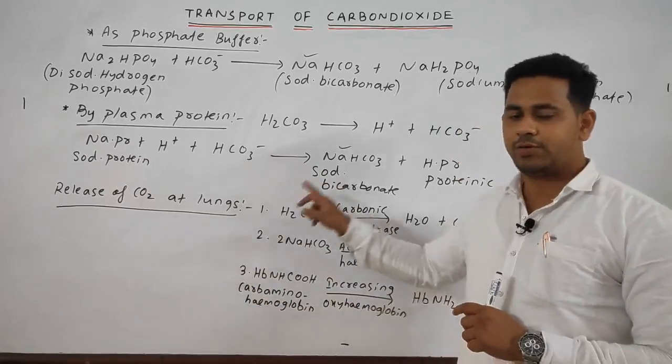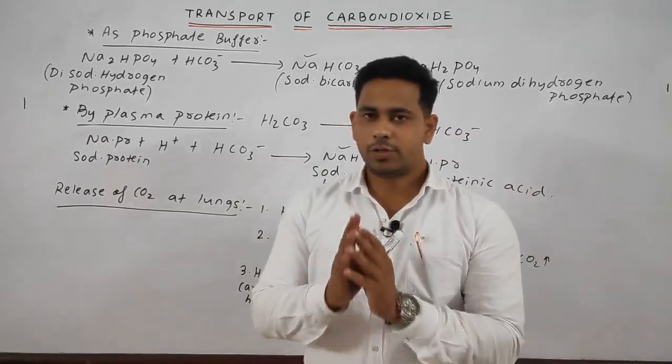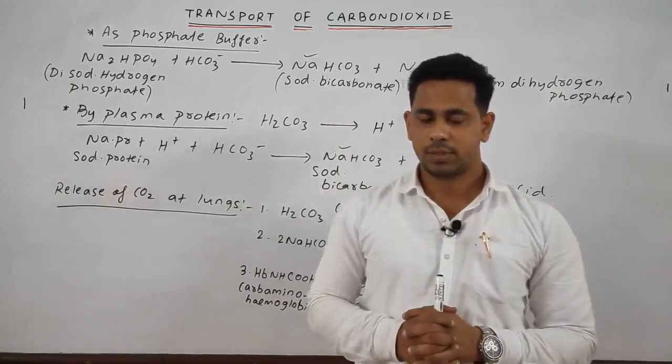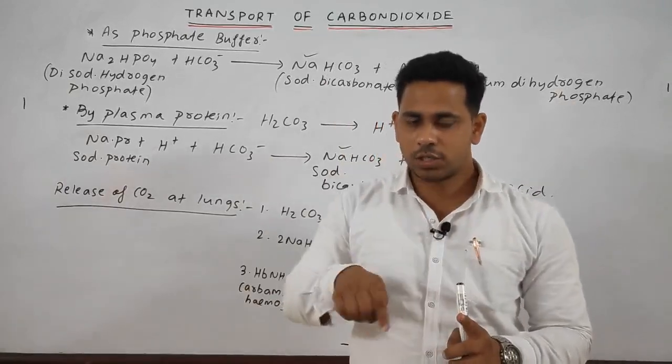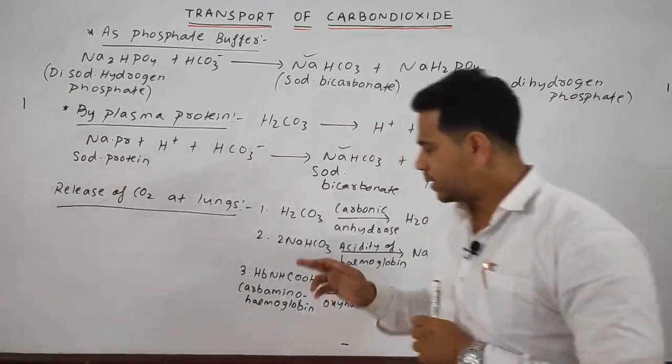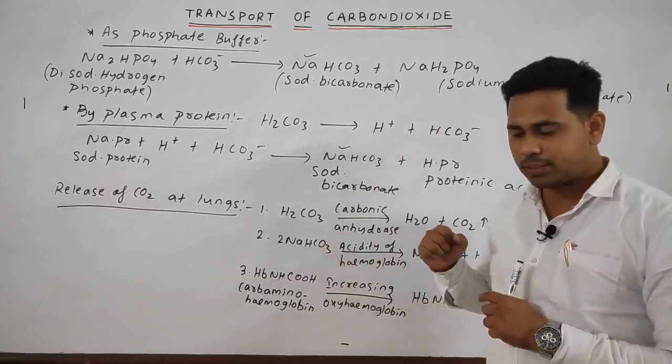The way by which the carbon dioxide will be eliminated: first it enters into the lungs, where the breakdown of these compounds takes place under suitable conditions. What happens?